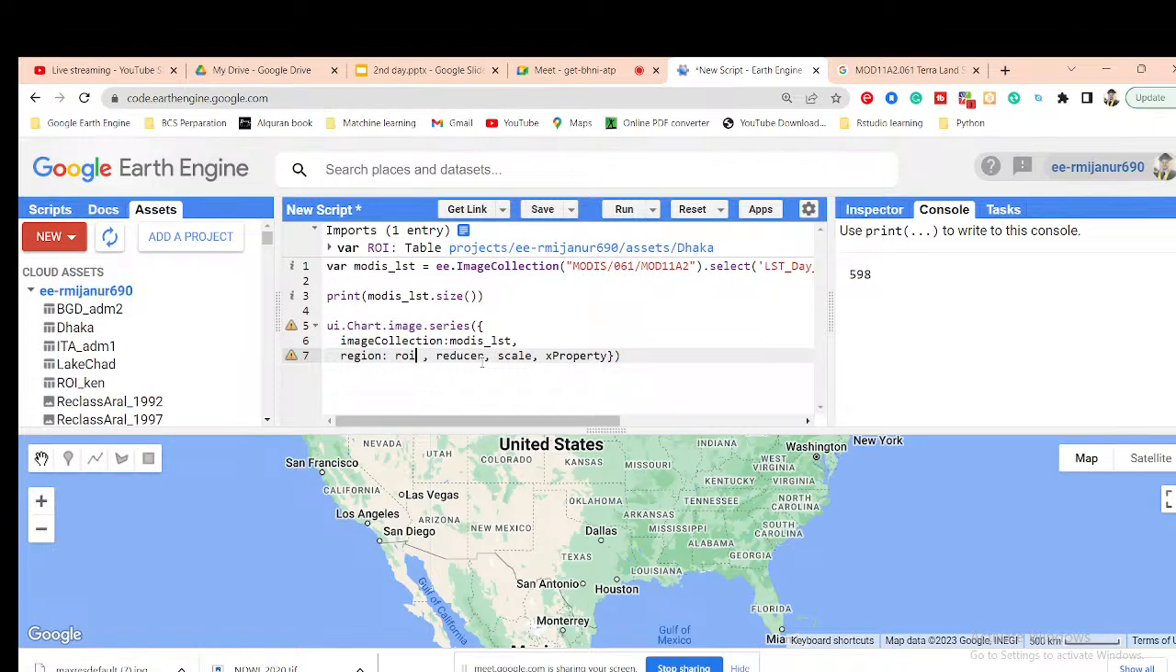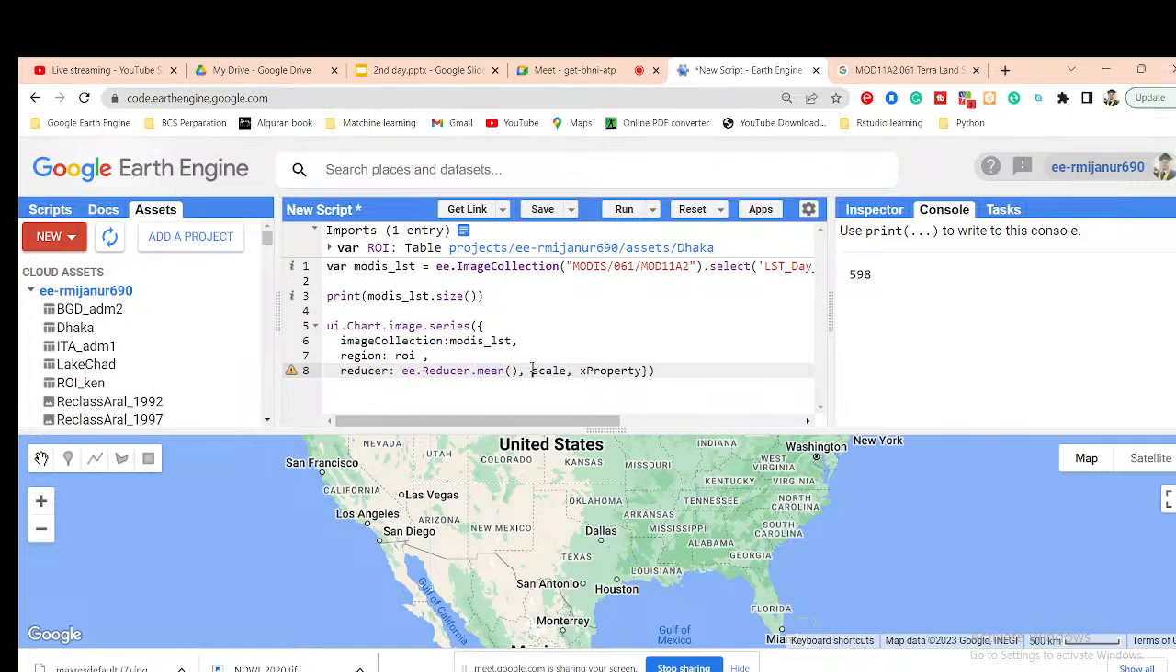After that, I also need to put the reducer here. This time, I want to use ee.Reducer.mean. I want to get the 8 days average pixel value for creating this time series chart. So use ee.Reducer.mean. Now it creates the chart about that 8 days average pixel value. But when you put the max here, then it creates the chart of the 8 days maximum pixel value. When you put the min here, the chart will be created for the minimum pixel value of LST.